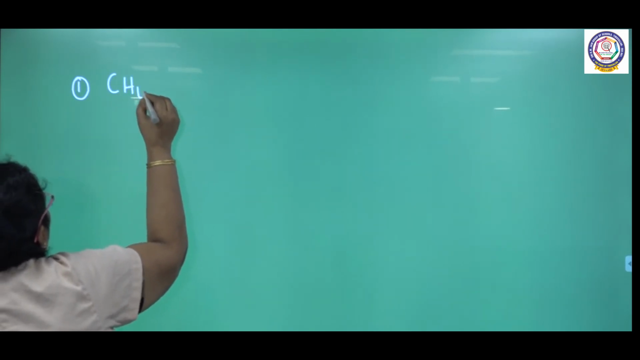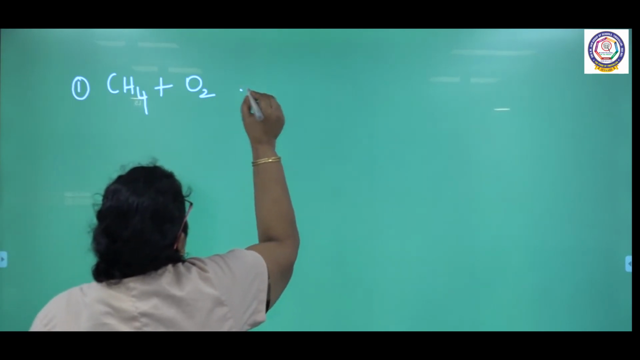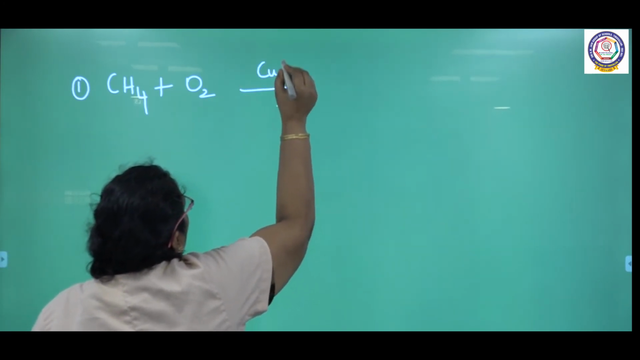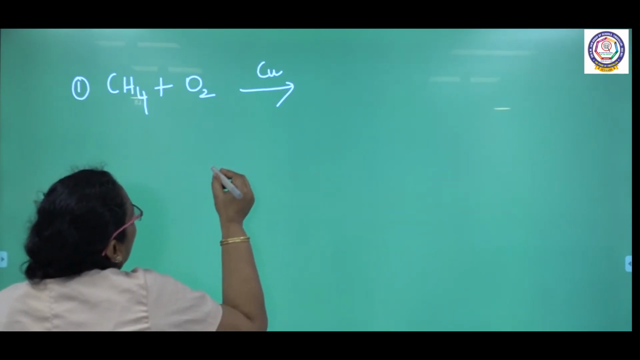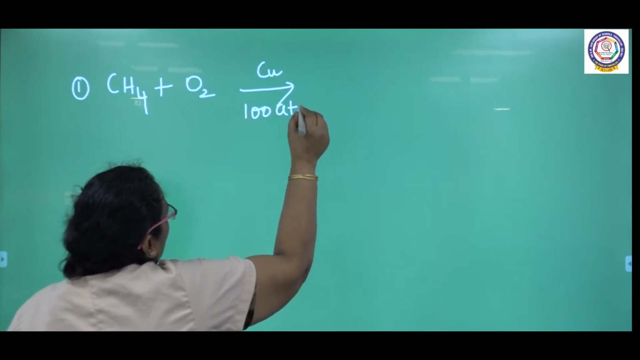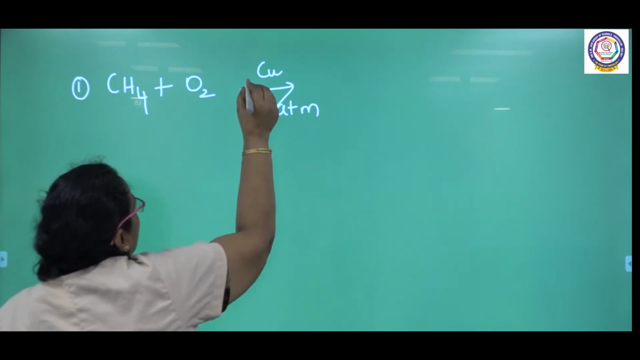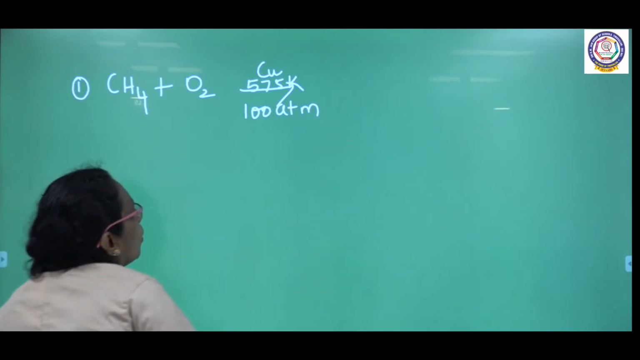Methane undergoes controlled oxidation. I told you the condition, I need a metal catalyst. What is the metal catalyst I am using here? Copper. What is the pressure I am using here? 100 atmospheric pressure. What is the temperature condition? It is 575 Kelvin.